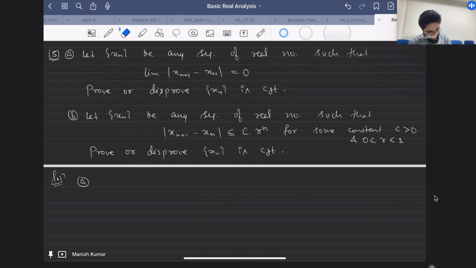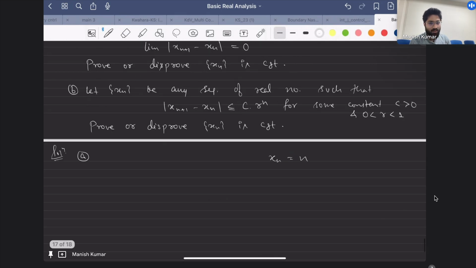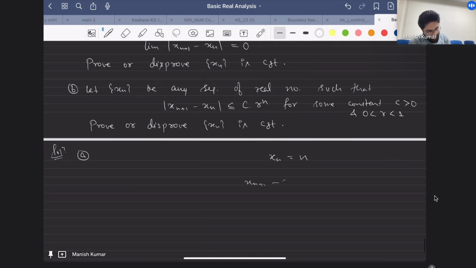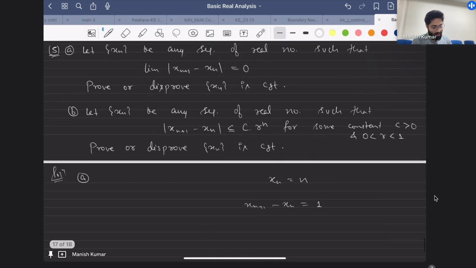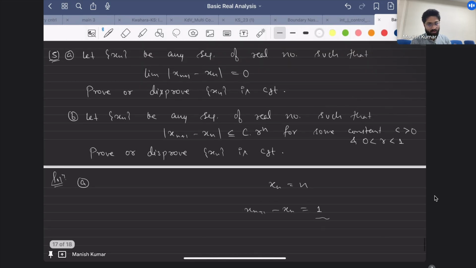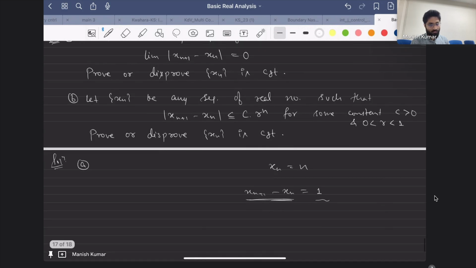Now if I define x_{n+1} minus x_n, I get 1. So the gap is always going to be 1. This is not going to serve for my example, because I need that in the limit this should go to 0. So n minus 1? No, whatever you do, if you add any constant, it is not going to cancel out. It will not help.